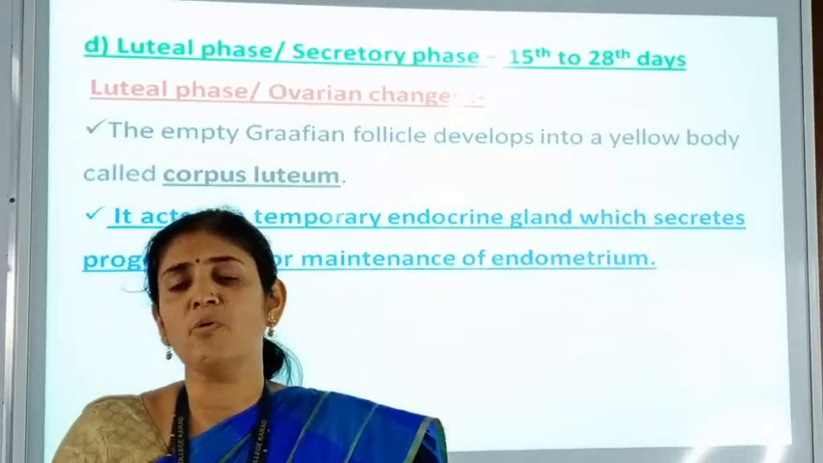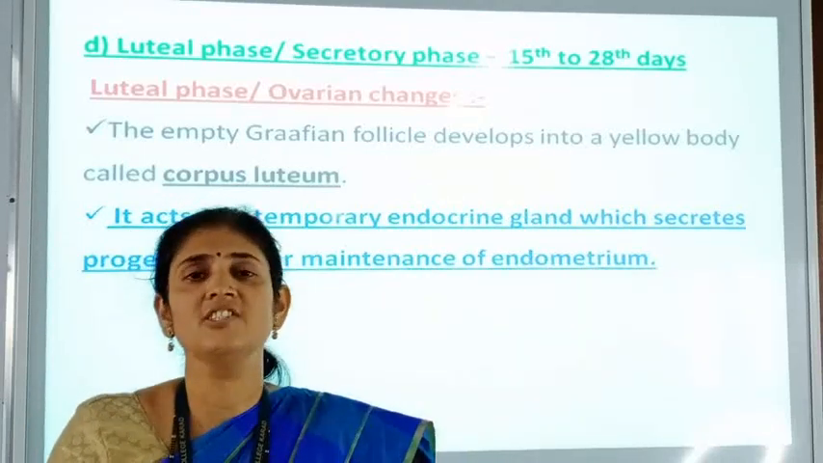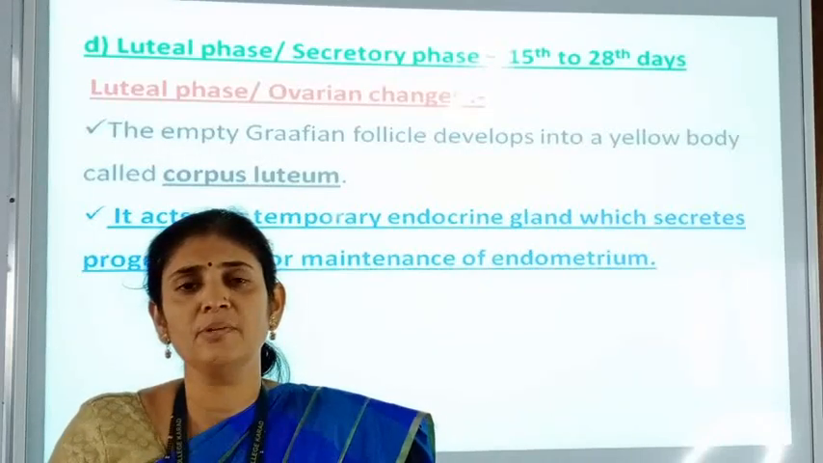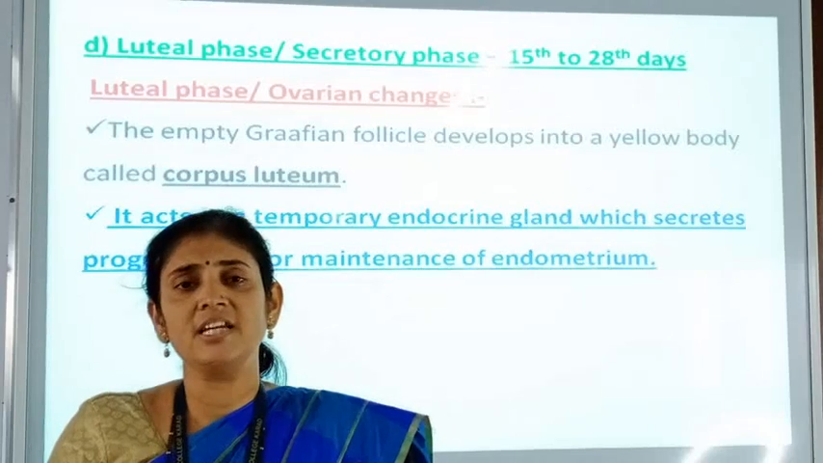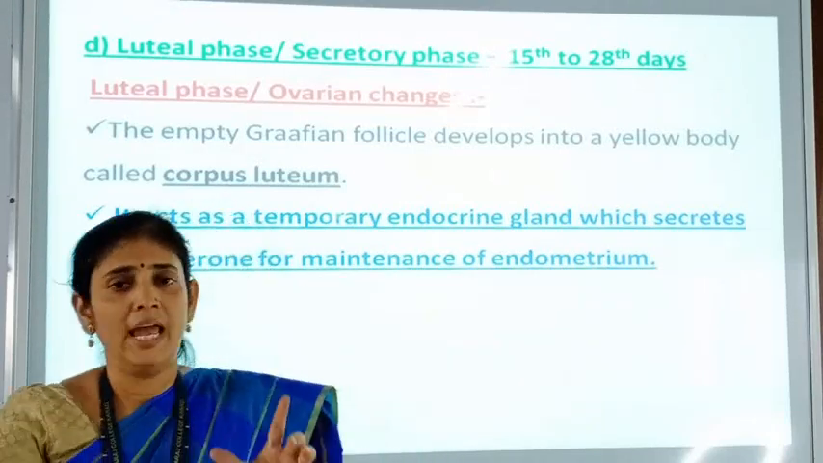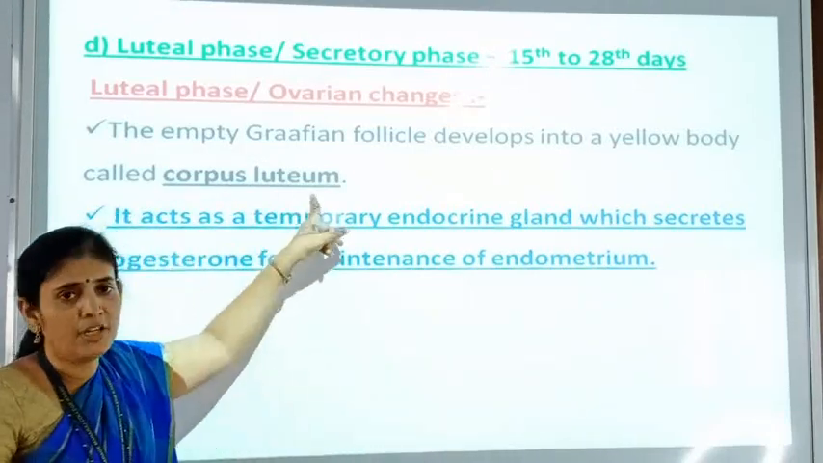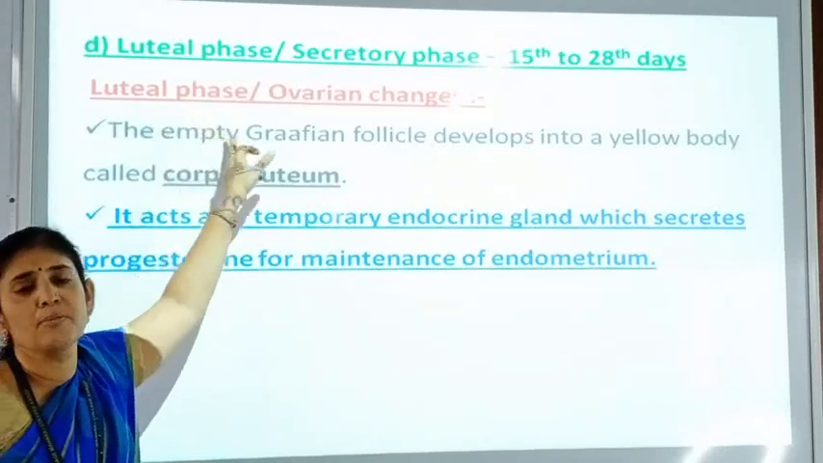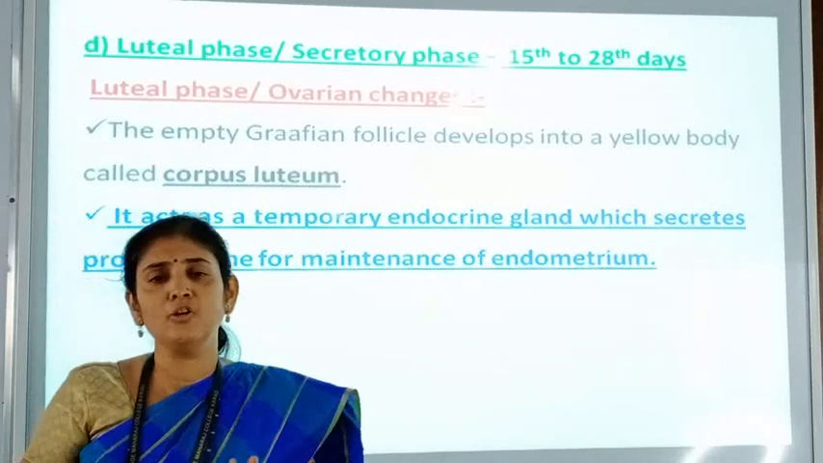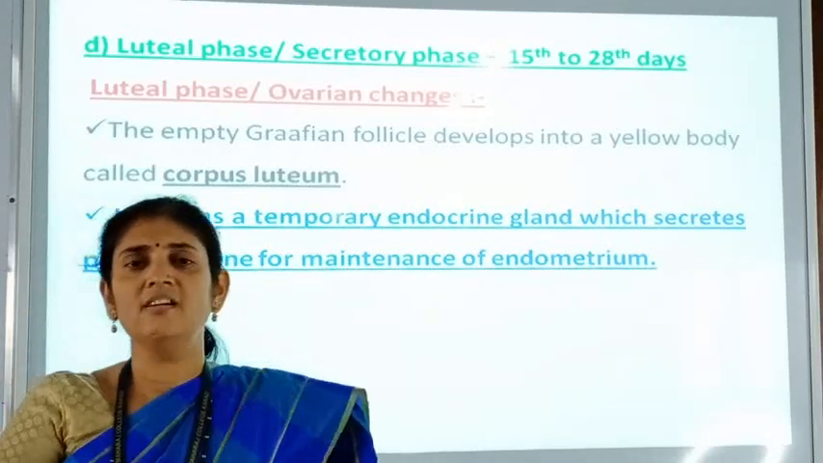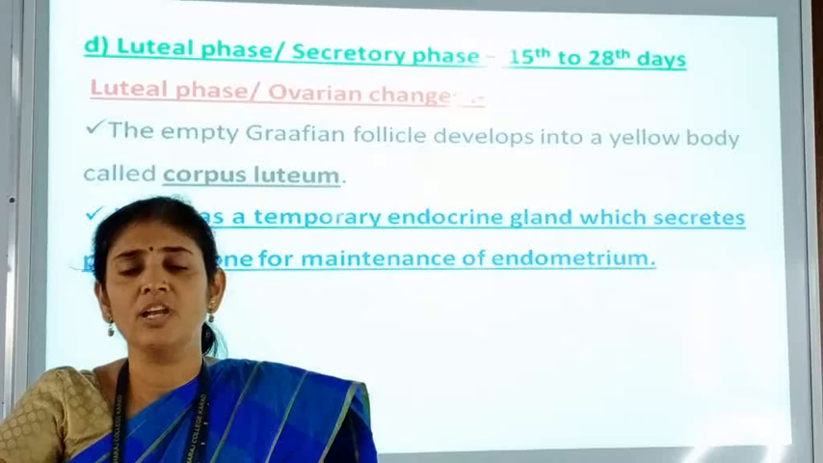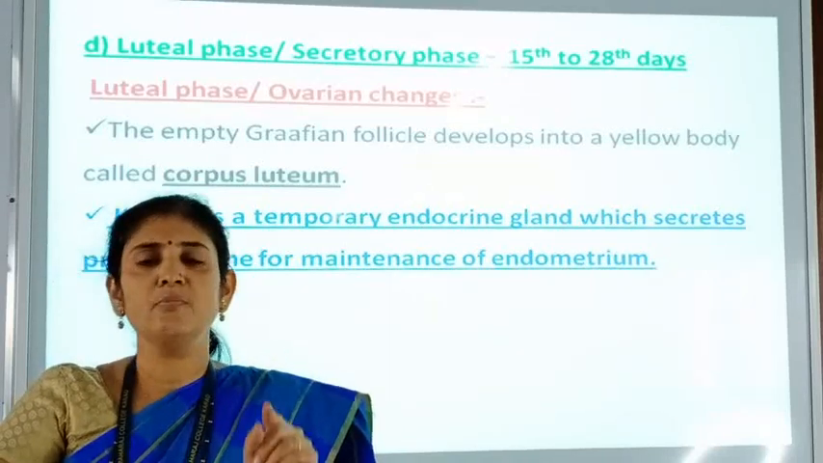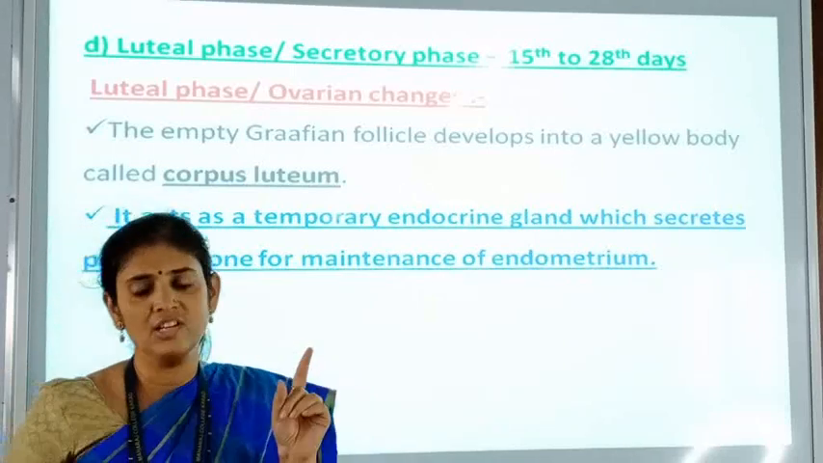When placenta is formed, this corpus luteum gets degenerated. But up to the 3rd month of the pregnancy, this corpus luteum is very much functional and it is secreting the progesterone hormone. And here formation of corpus luteum takes place. Therefore, this phase is called as the luteal phase. That we have to remember. Means during 15th to 28th day of the cycle, what happens? Empty Graafian follicle converts into corpus luteum. Corpus luteum is secreting progesterone hormone. These are the changes in the ovary.